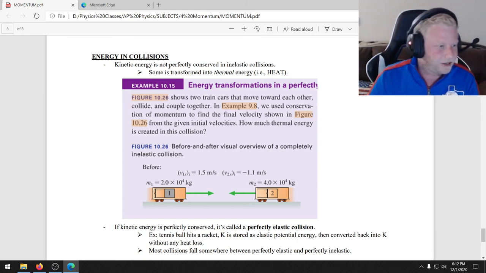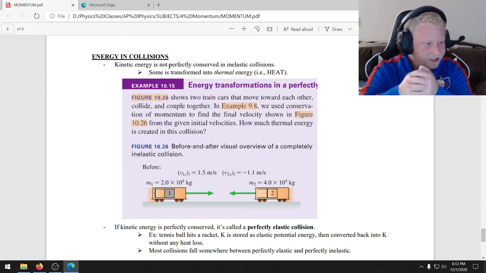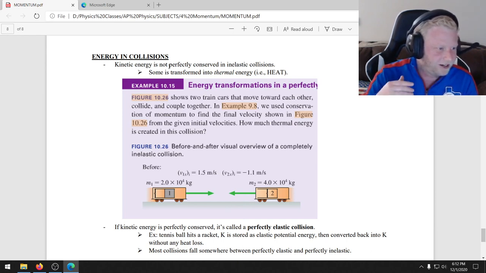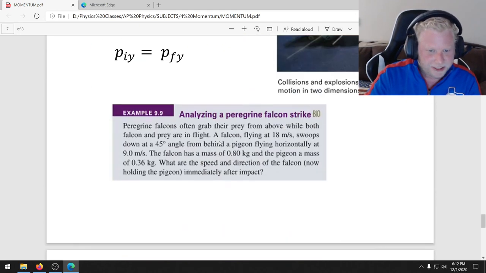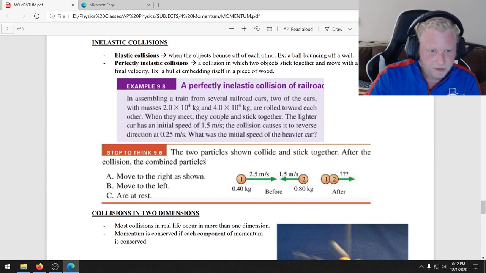When you have things that ram together and stick together, you have a lot of friction there, right? And that friction, just like when you rub your hands when it's cold, generates thermal energy, heat, right? So inelastic collisions are not energy conserving. But again, we'll cover this when we get to energy. Just know that energy is not conserved in inelastic collisions for now.